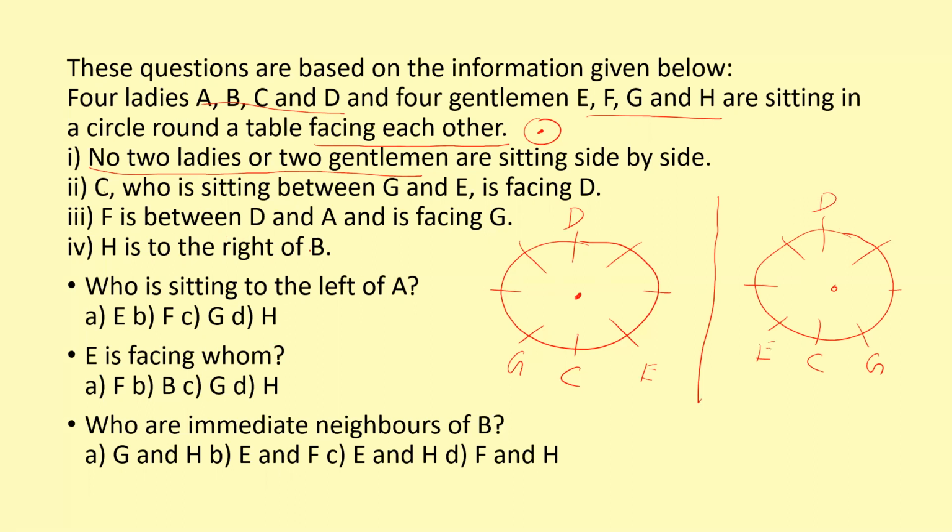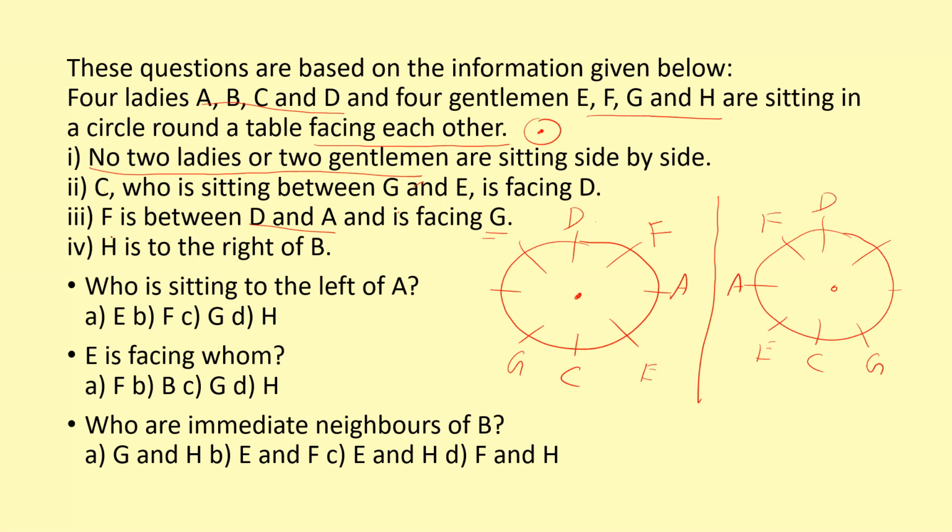F is between D and A, and F is facing G. So G is given here, and F is facing G, so I can place F here. And F is between D and A. So D is here, and I can place A here. F is between D and A.